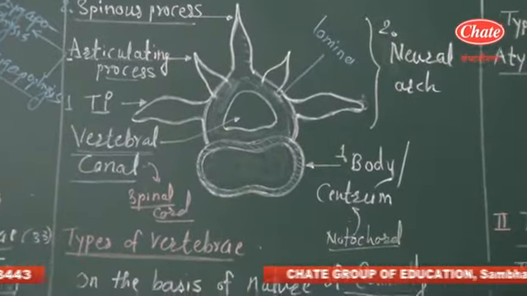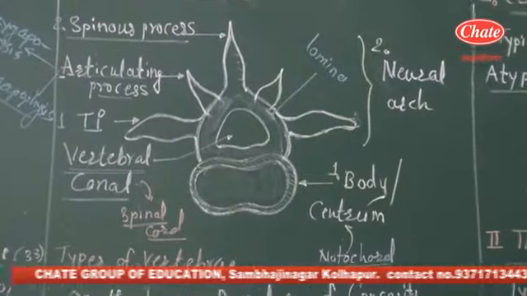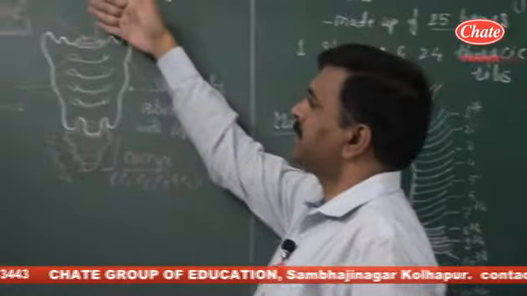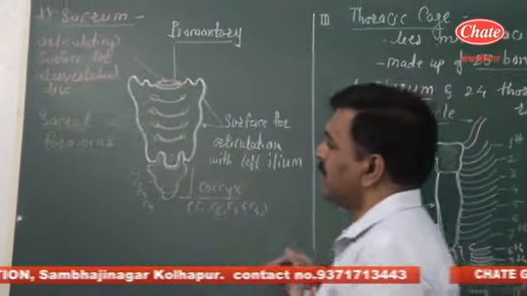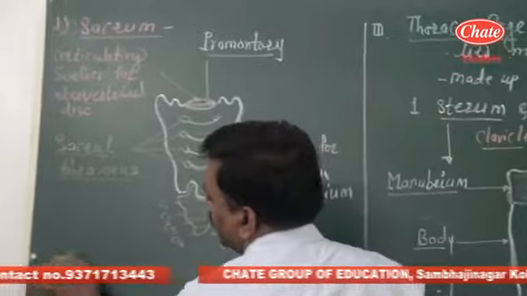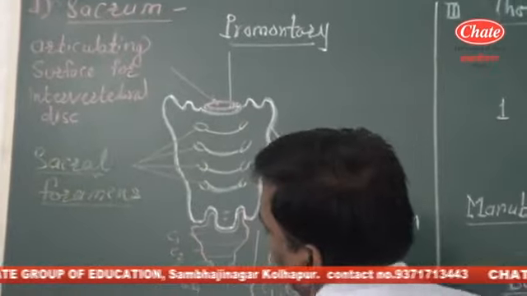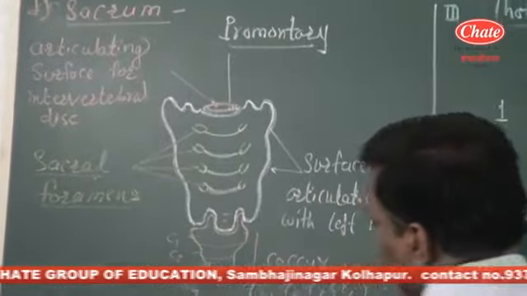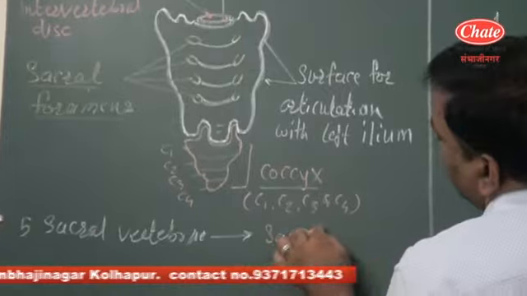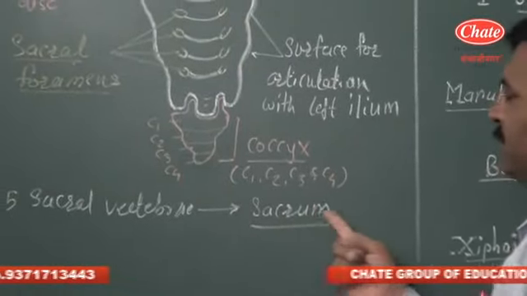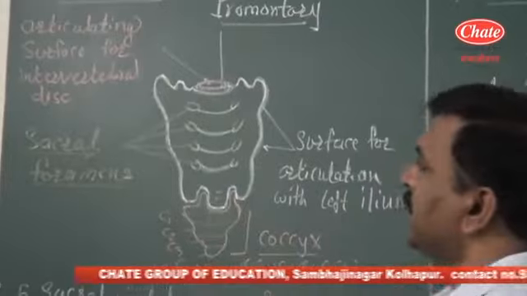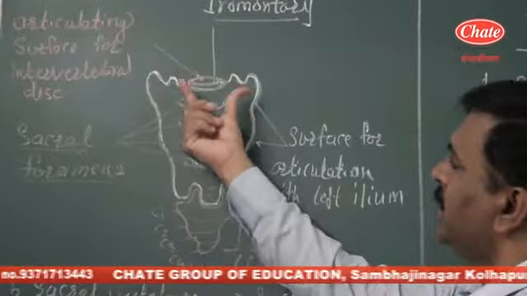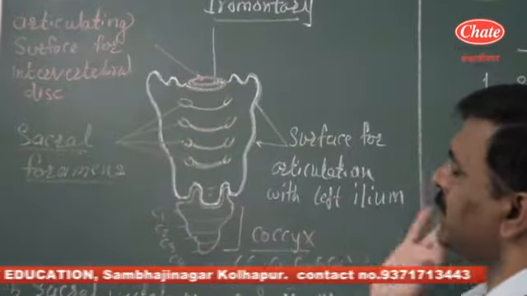So these are three types of vertebrae: cervical, thoracic and lumbar vertebrae. After lumbar vertebrae, next are the sacral vertebrae. There are a total of 5 sacral vertebrae, and these 5 sacral vertebrae fuse together and form a single bone, that is the sacrum. The sacrum is present in the hip region. It is somewhat quadrangular or sometimes looks triangular.